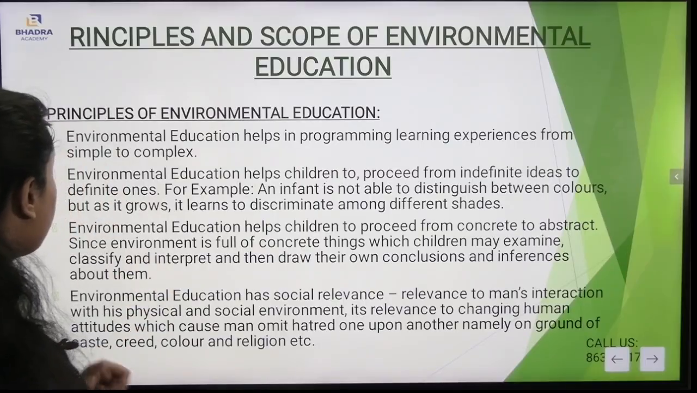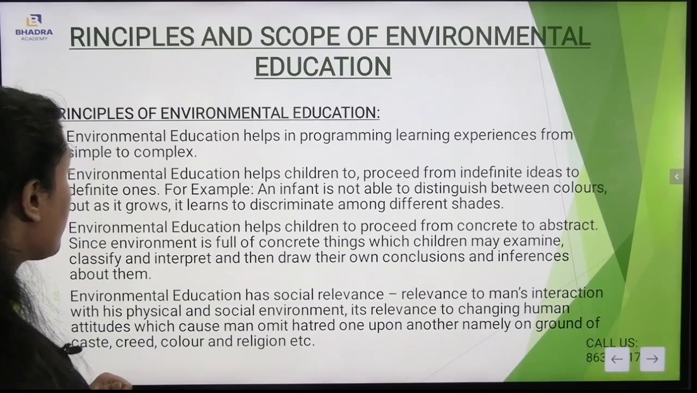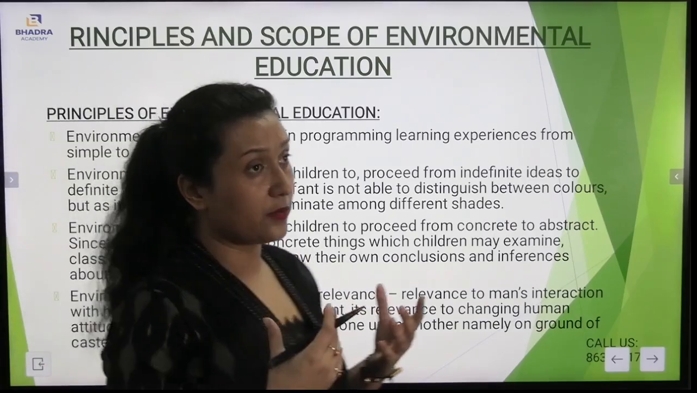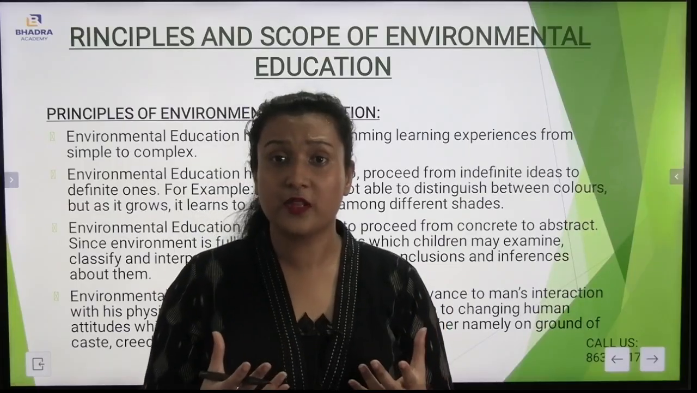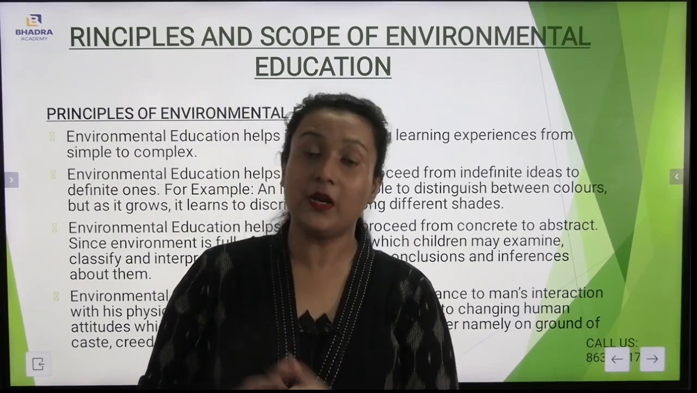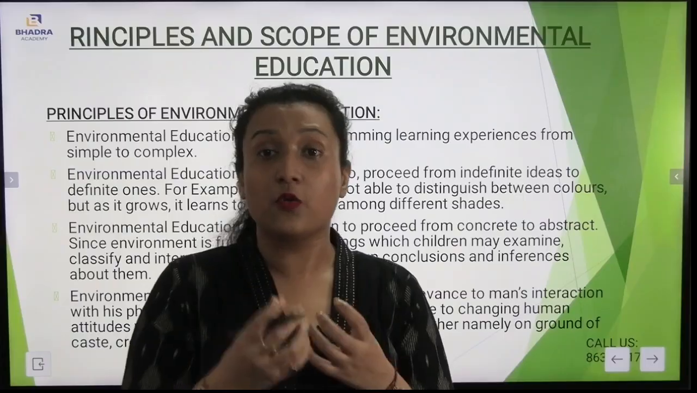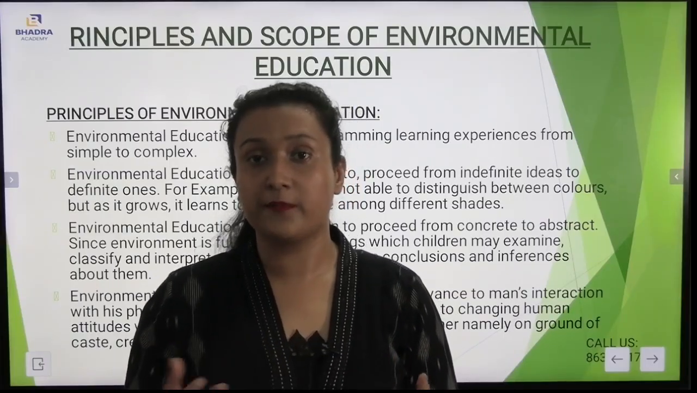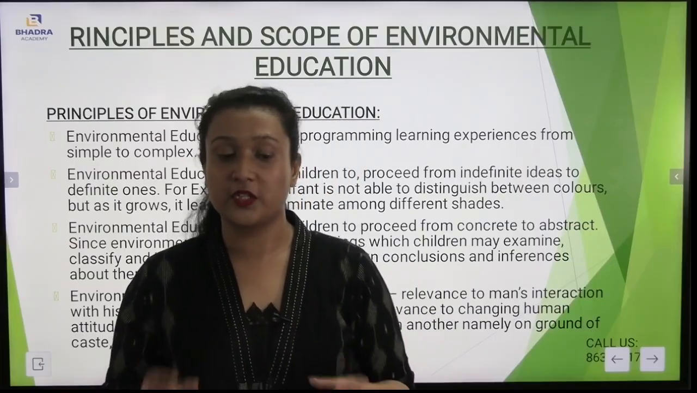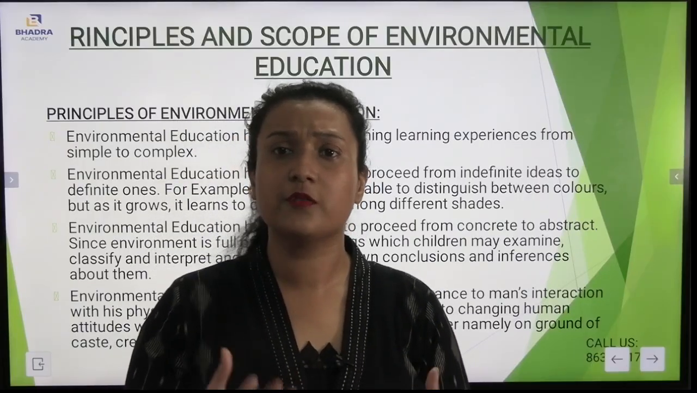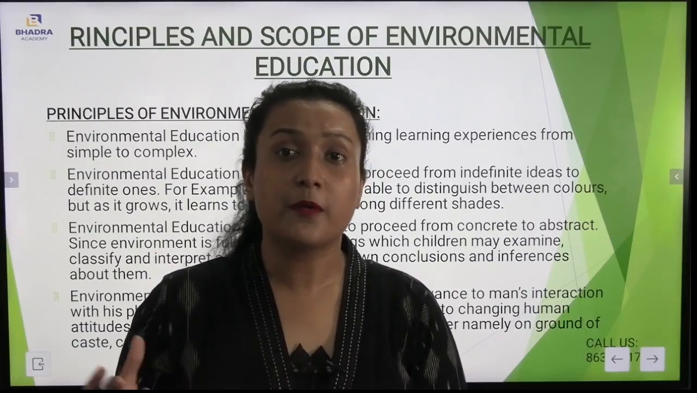Also see, since environment is full of concrete things which children may examine, classify, and interpret, and then draw their conclusions and inferences from them. Now, if I talk about concrete things only, those facts are the ones actually vivid to the children first of all, and abstract means to get knowledge, to get inferences from that particular experience. So from concrete to abstract, you see, before children have concrete knowledge, they have knowledge of what is a tree, what is a star, what is a planet. In fact, they have knowledge regarding small things in a particular environment.